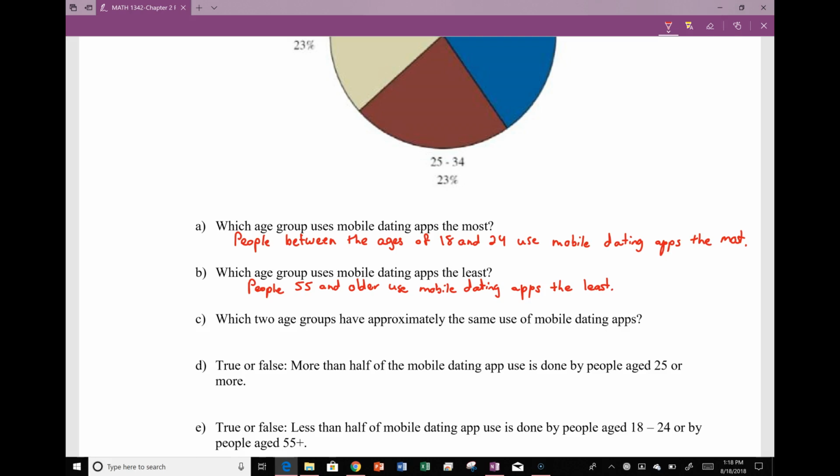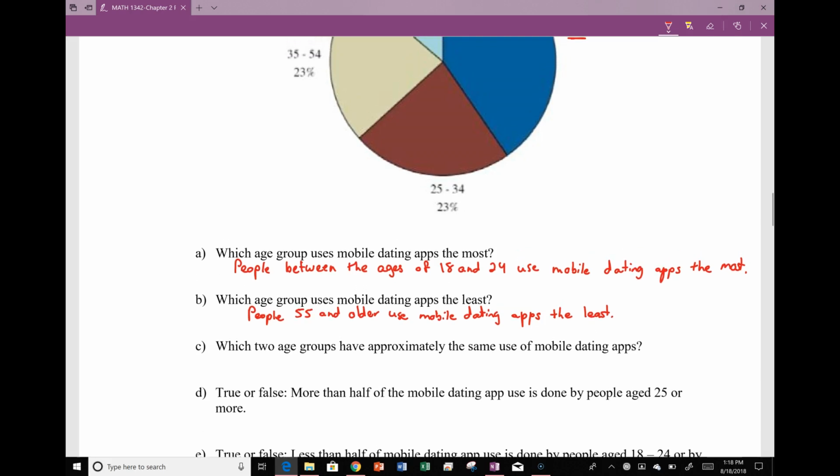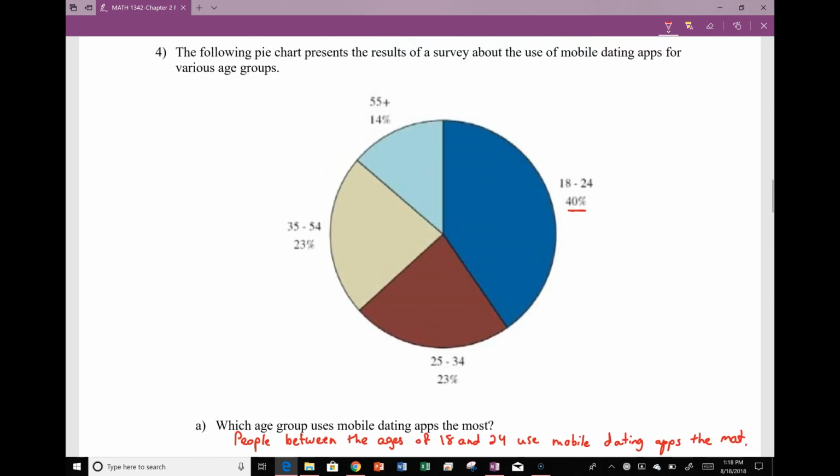Which two age groups have approximately the same use of mobile dating apps? If you look at this group and this group, both have about the 23% that use the mobile dating app. So the groups that have approximately the same percentages that use the mobile dating apps are those between the ages of 25 and 34 and those between the ages of 35 and 54.